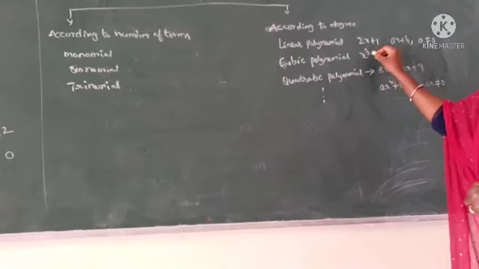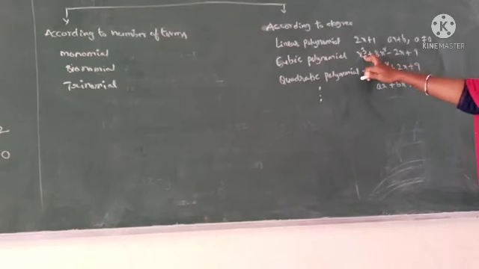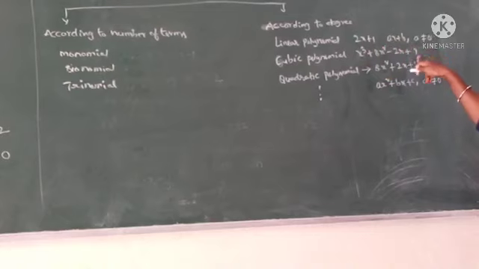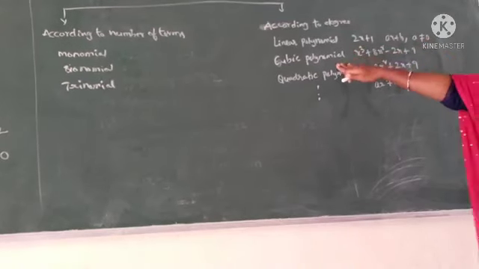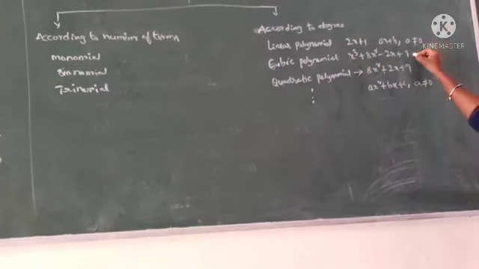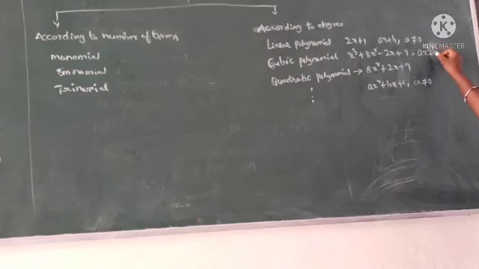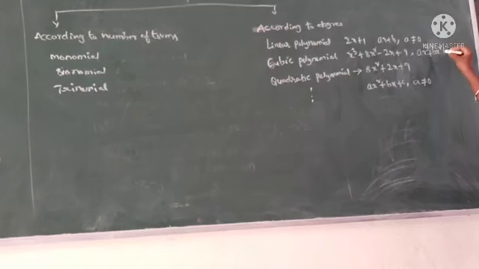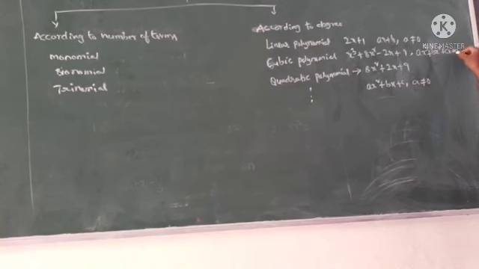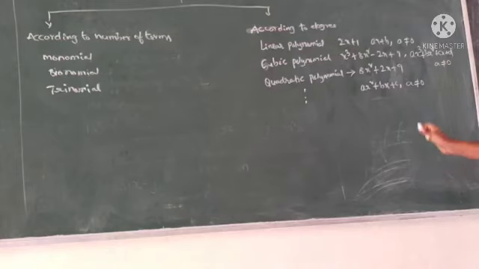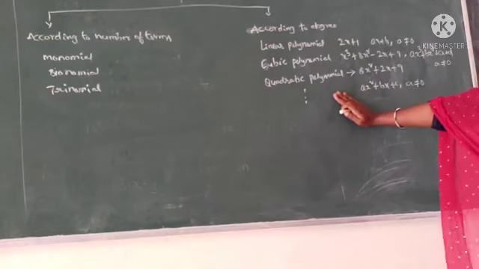Here, the highest exponent is 3. So, the degree of the polynomial is 3. So, this polynomial is called cubic polynomial. The general form of cubic polynomial is ax cube plus bx square plus cx plus d, where a not equal to 0. These are the types of polynomials.